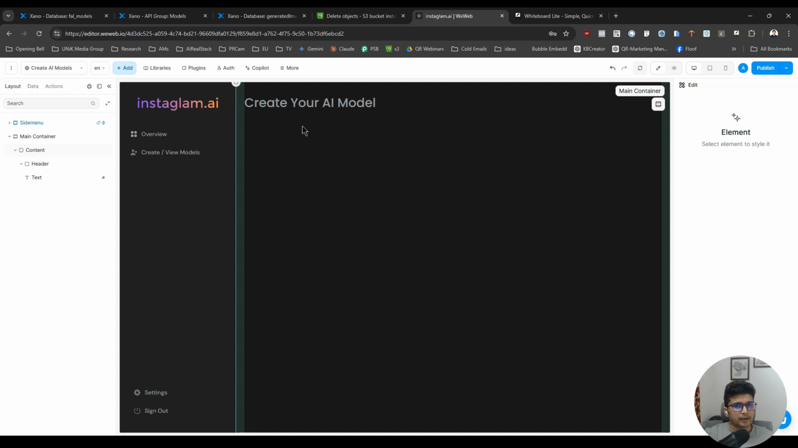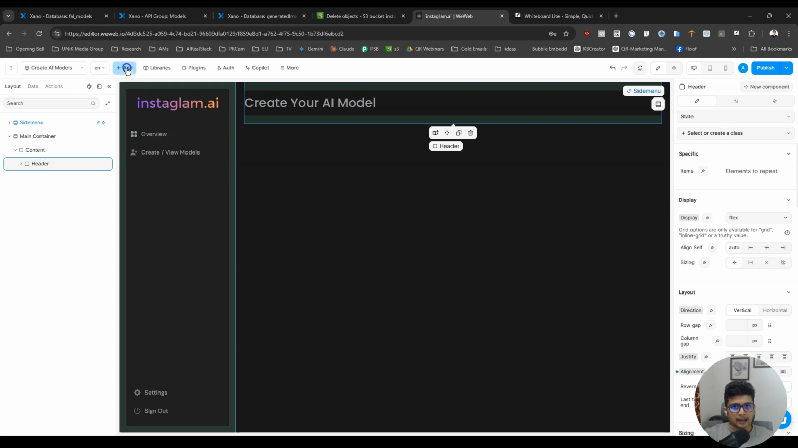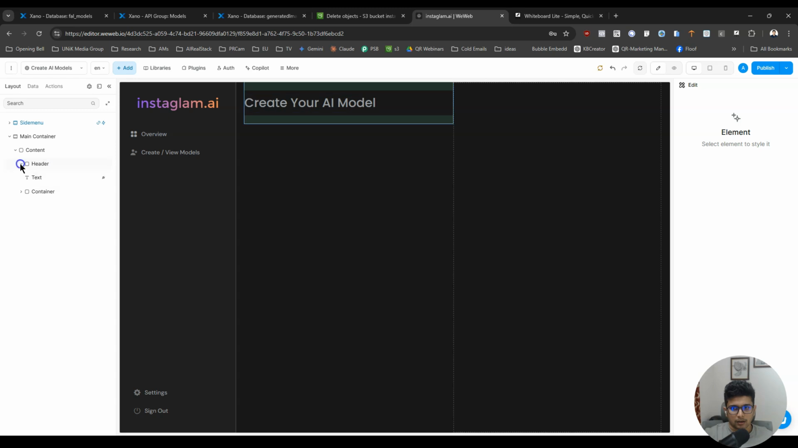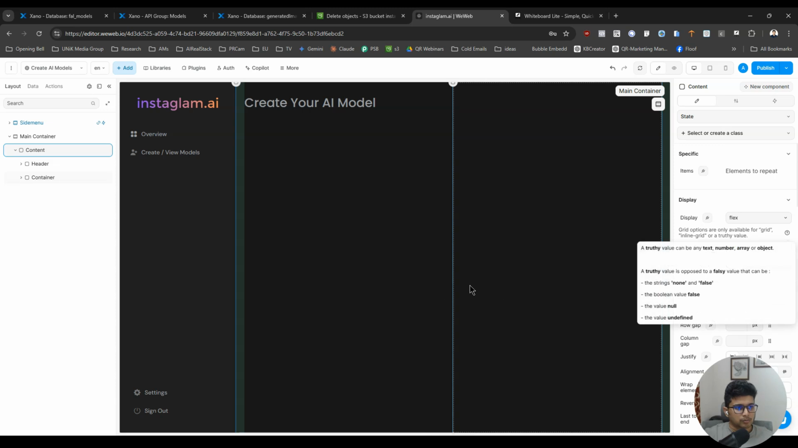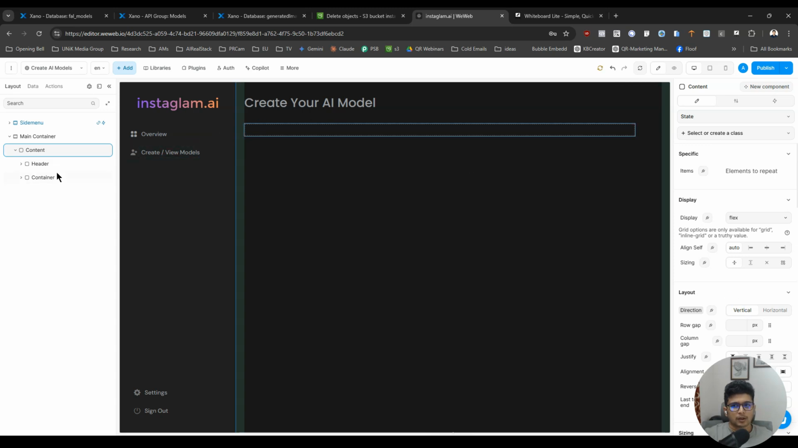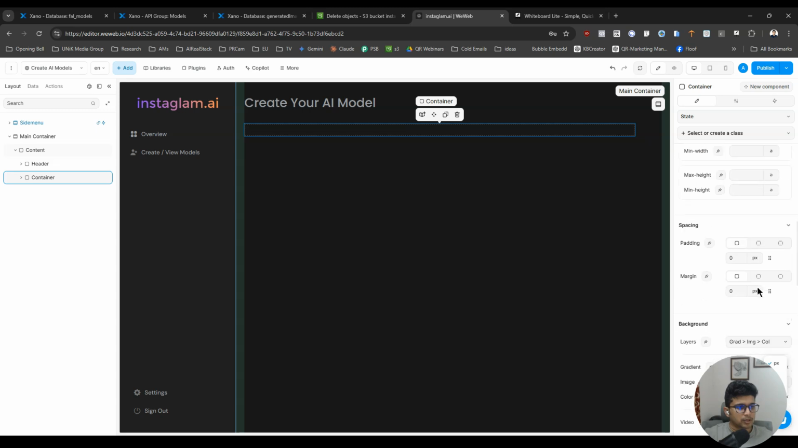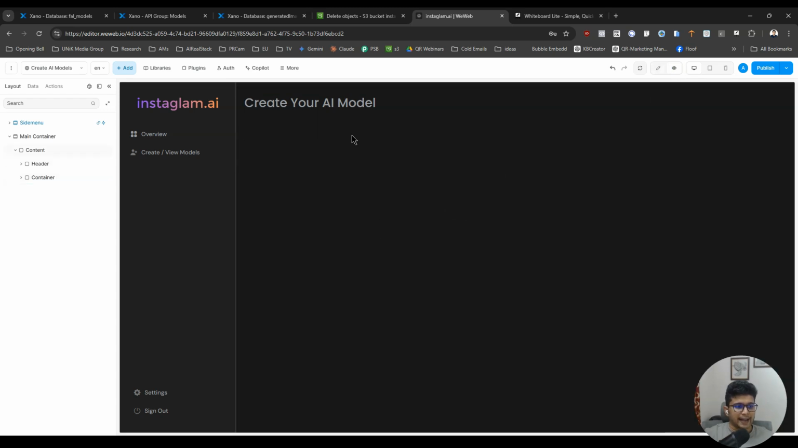We have this header which we are not going to do anything with, and now we are going to add in another container. The content should be vertical. Okay, so this container for some reason is being small. I'm going to switch that to 100% width, right? And this is where the user will be asked basic questions.